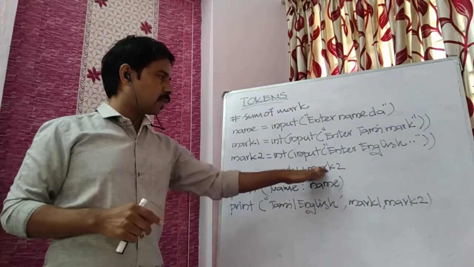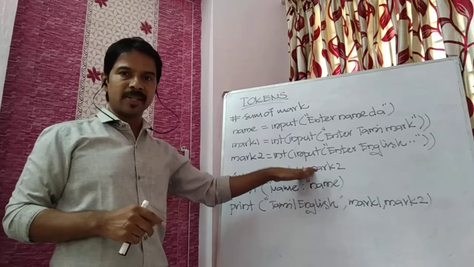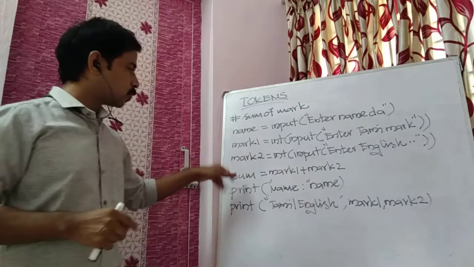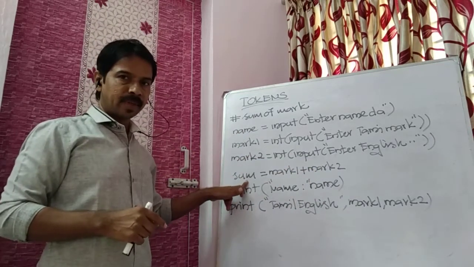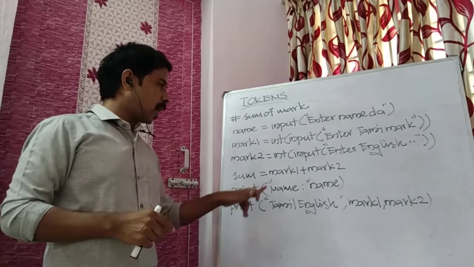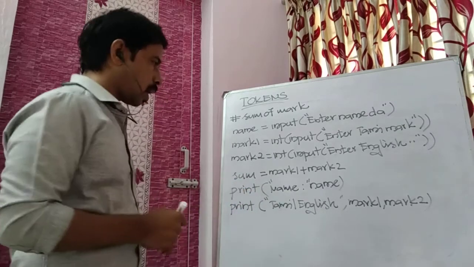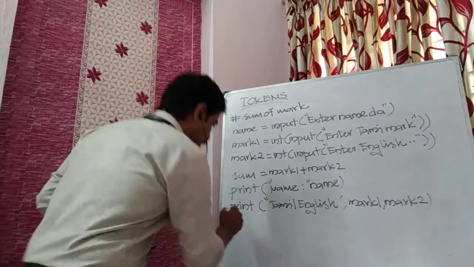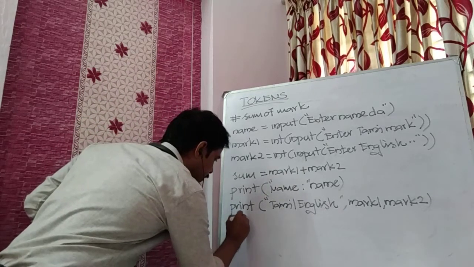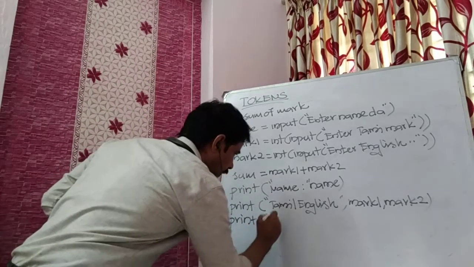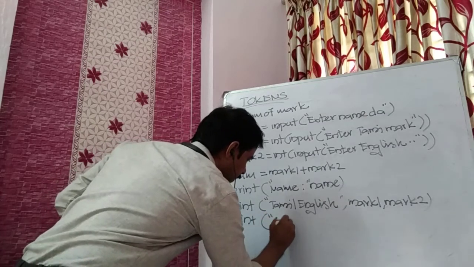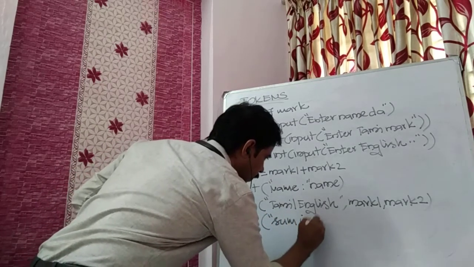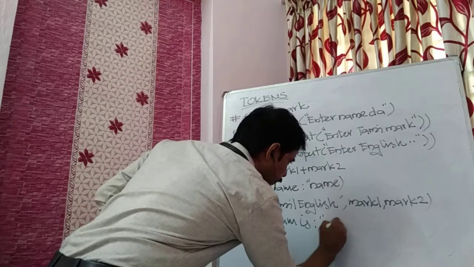After getting them, we find the sum of the 2 marks and store it inside the sum variable. That we print at last, using one more print statement: sum is colon sum.